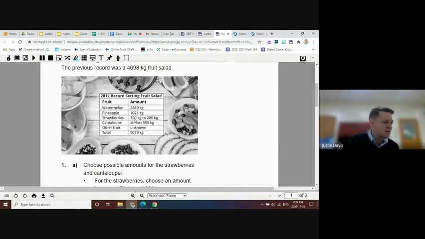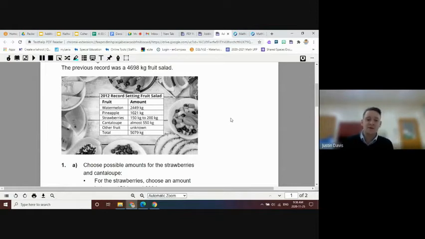That's interesting because it gives us a range. The cantaloupe, it says, is almost 550 kilograms. That also doesn't give us an exact amount. And then it says other fruit, and the amount of other fruit is unknown. So these are things we're going to be figuring out in our work today.